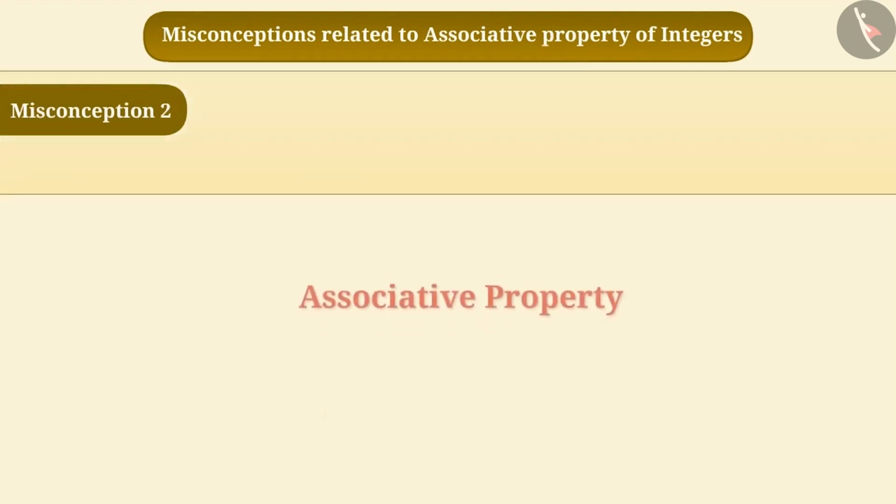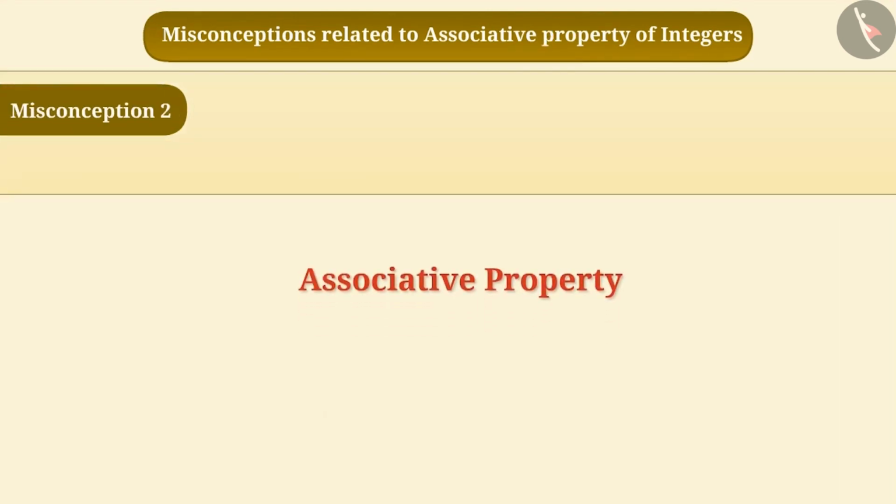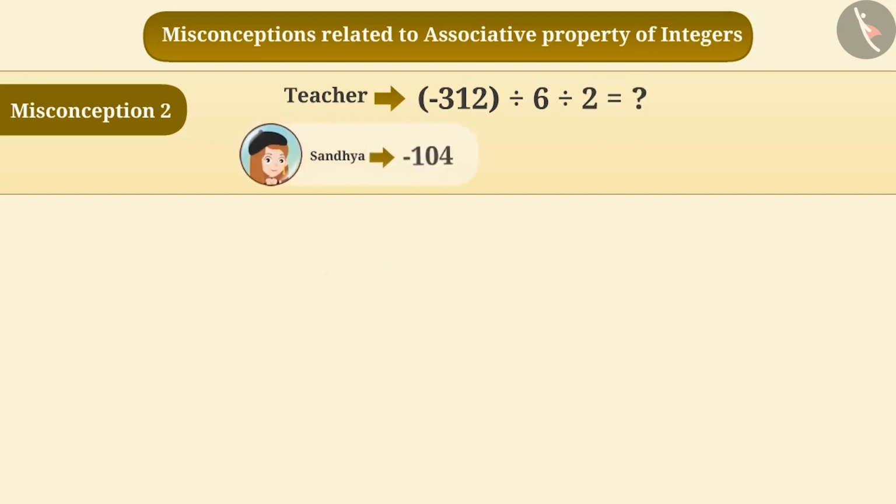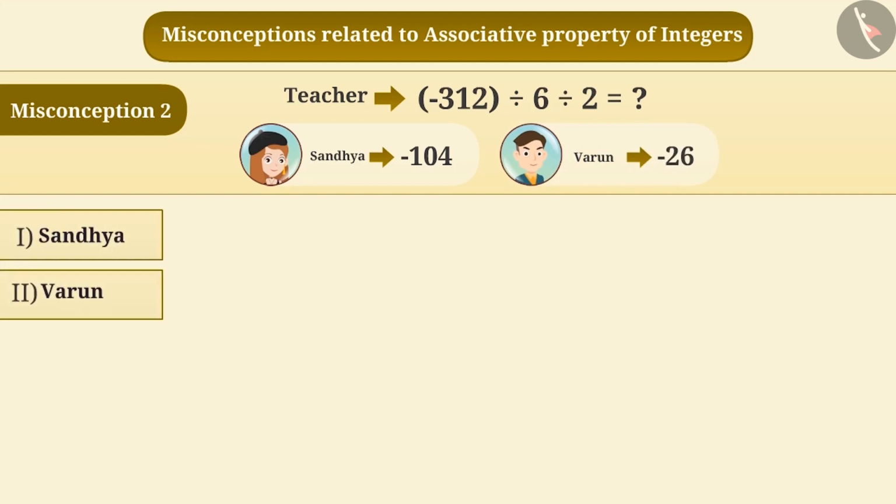Misconception 2. After teaching associative property of integers, the teacher gave a question for homework. What is the value of minus 312 divided by 6 divided by 2? Sandhya has obtained the answer as 104 and Varun has obtained the answer as minus 26. Who is correct in your opinion?